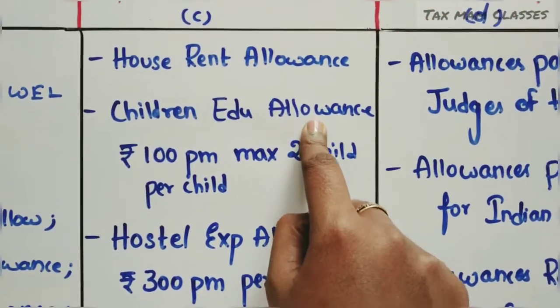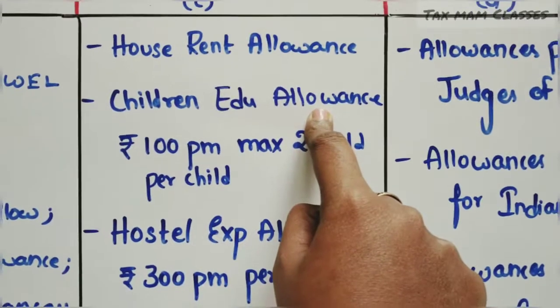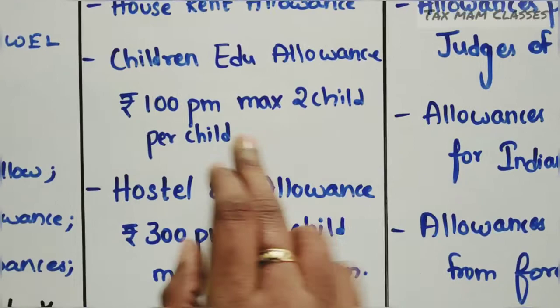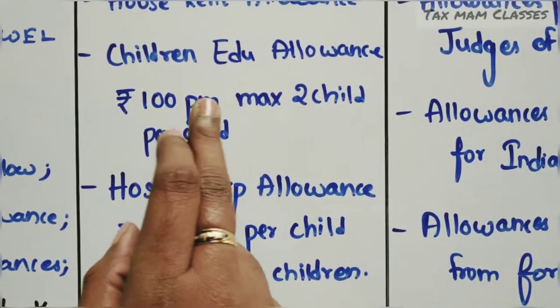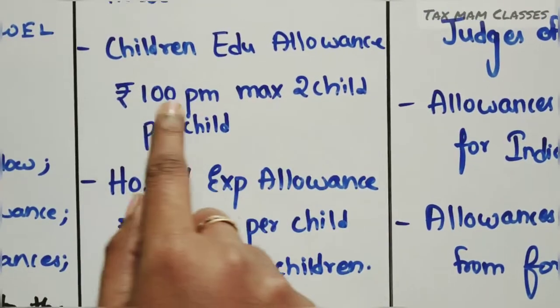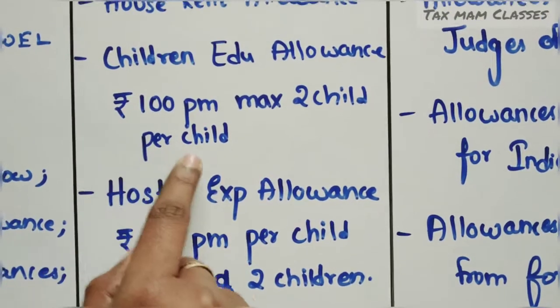And see, the children education allowance. If an employer is giving the employee children education allowance, then it is exempt up to how much? 100 per month per child, maximum of 2 children only. So the exemption amount is 100 per child.